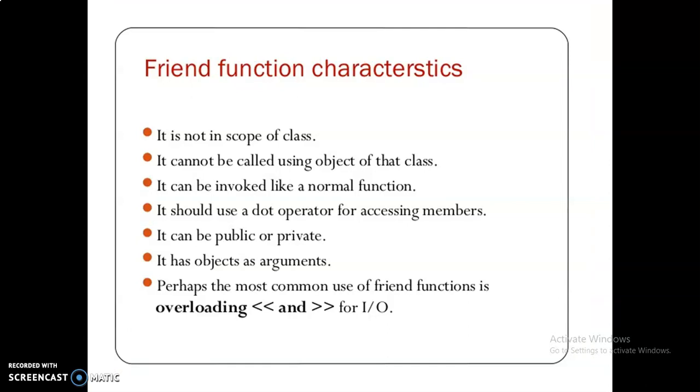The characteristics of the friend function are: it is not in the scope of the class to which it has been declared as friend. Since it is not in the scope of the class, it cannot be called using the object of that class. It can be invoked like a normal function without the help of any object. Unlike member functions, it cannot access the member names directly and has to use an object name and dot membership operator with each member name.